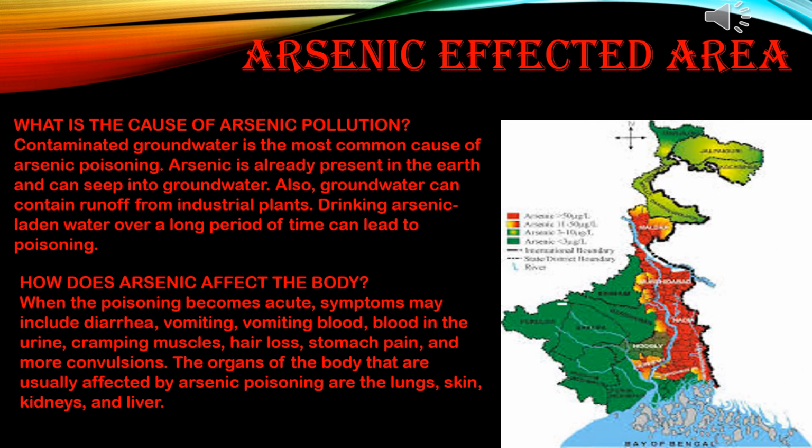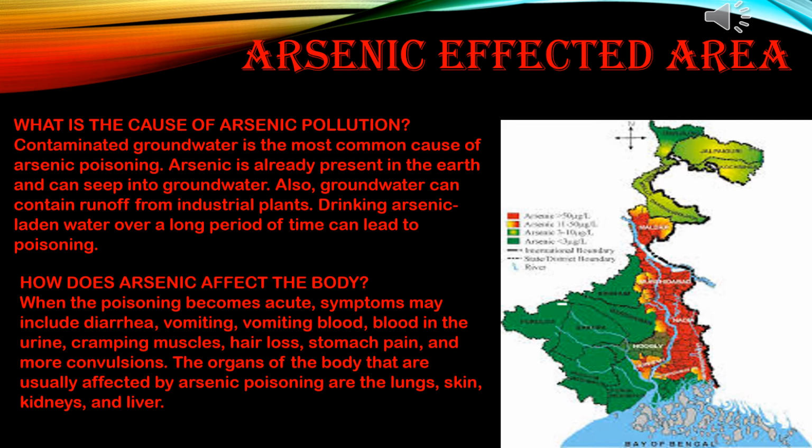Now arsenic pollution. First I am discussing arsenic affected areas. What is the cause of arsenic pollution? Contaminated groundwater is the most common cause of arsenic poisoning. Arsenic is already present in the earth and can seep into groundwater. Also, groundwater can contain runoff from industrial plants. Drinking arsenic-laden water over a long period of time can lead to poisoning.